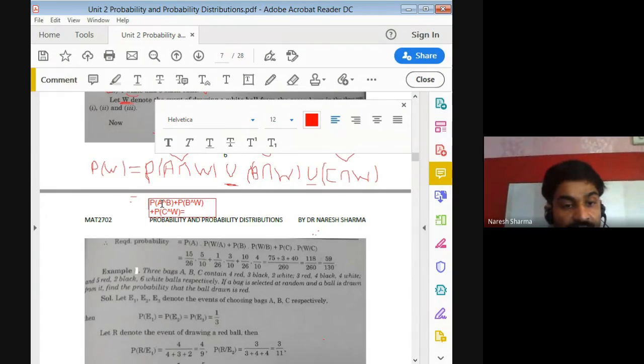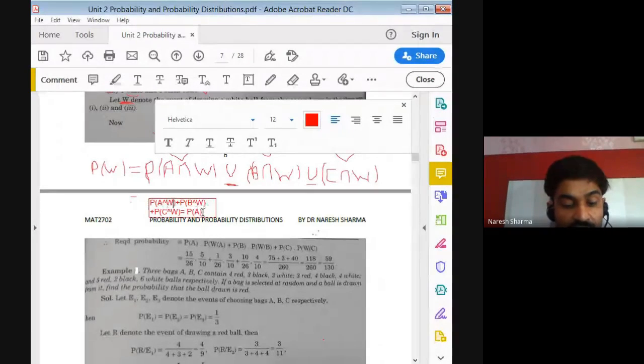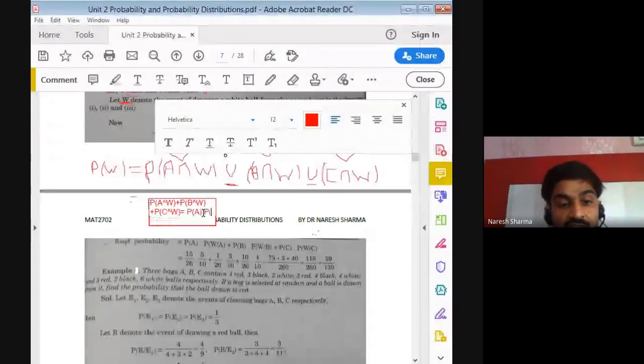So in the first case, we have the intersection here. So the probability of A intersection W, in case of intersection or multiplication, we can say that this is the probability of A multiplied by the probability of W. Sorry, it should be W, not B. But in our case, this A and W are not independent of each other.